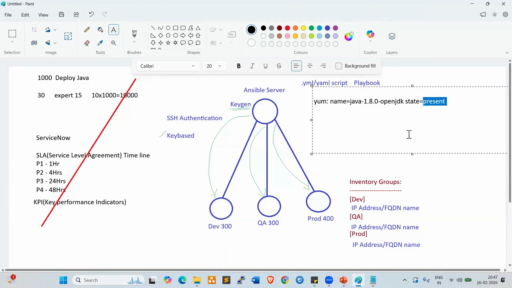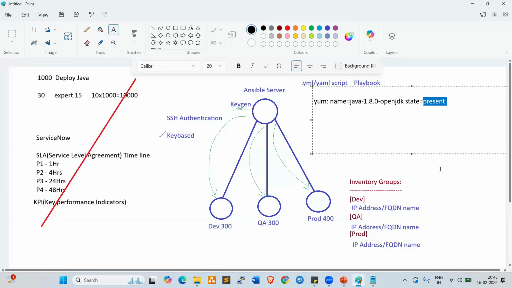Once you prepare the playbook, we can trigger it. Once you trigger the playbook, Java will be deployed on all the servers within a minute. Once we deploy Java on all servers, we'll get the report. So how many servers are deployed? If any servers are not deployed, or any servers are skipped, ignored or unreachable, we'll get that in the report from Ansible. In that report, we can check it and we can redeploy.